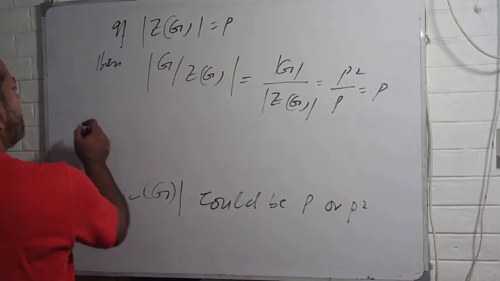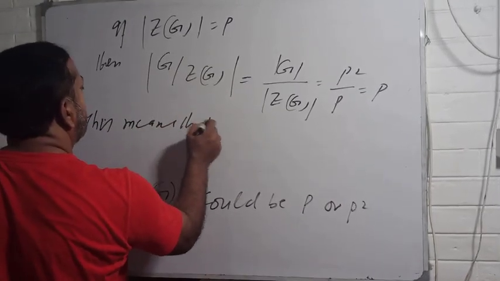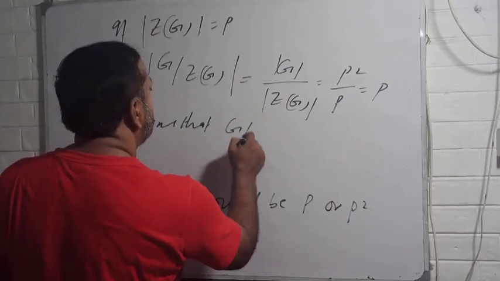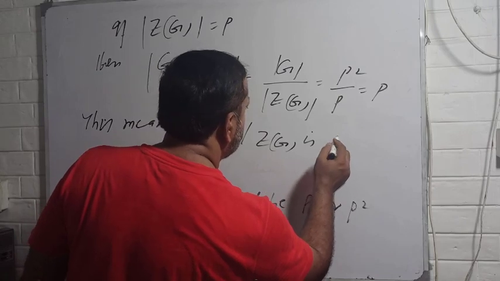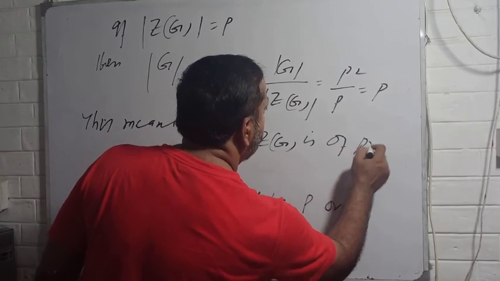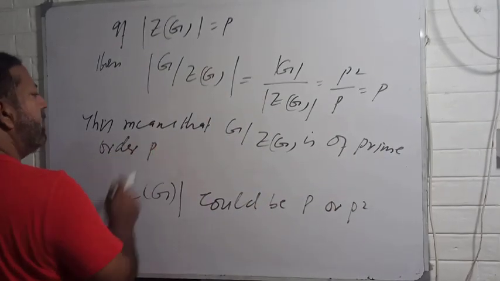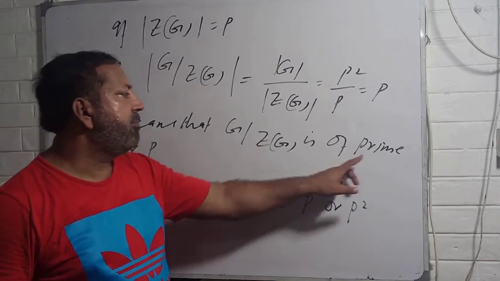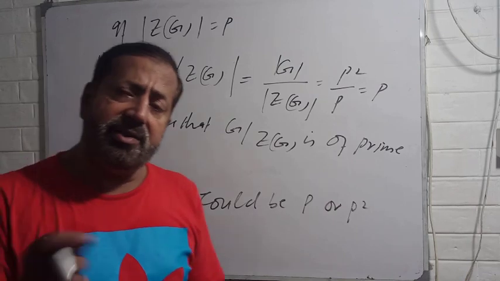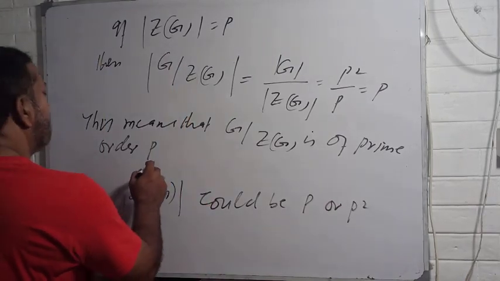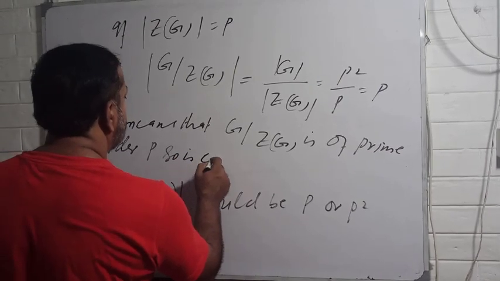So this means that G by center of G is of prime order P, and you know that every group of prime order is cyclic.